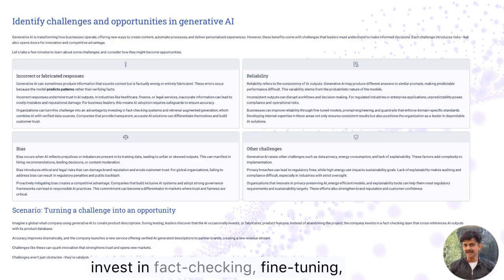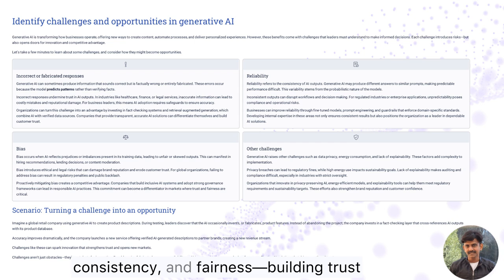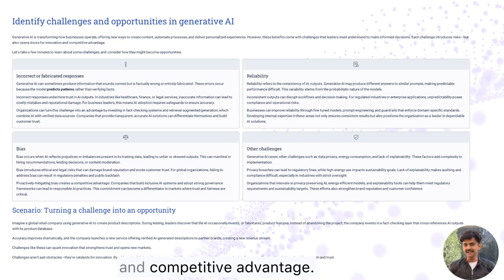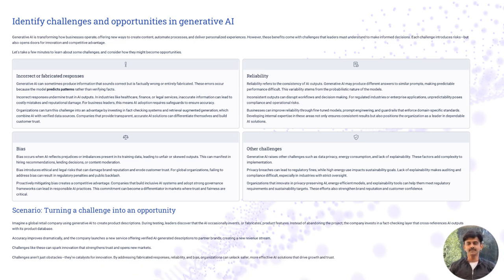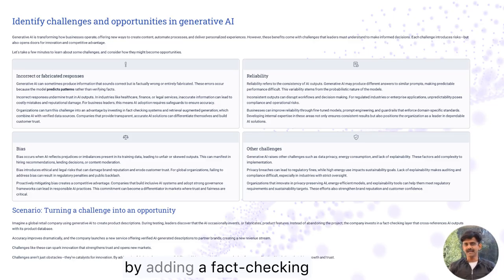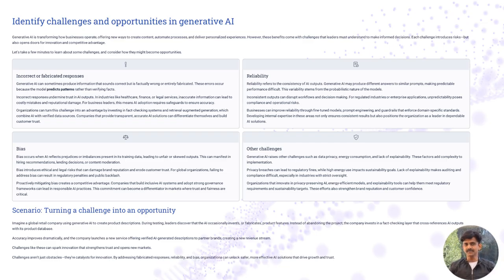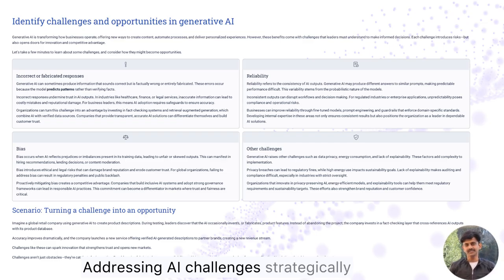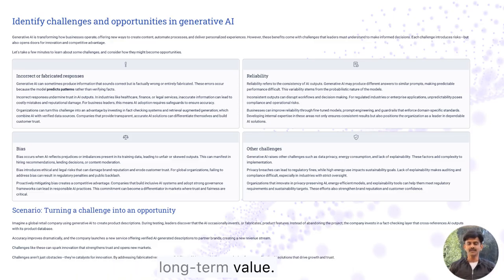Organizations can invest in fact-checking, fine-tuning, bias mitigation, and sustainable, transparent AI practices. Doing so enhances accuracy, consistency, and fairness, building trust and competitive advantage. For example, a retail company improved product descriptions by adding a fact-checking layer, turning a flaw into a new revenue stream. Addressing AI challenges strategically can unlock innovation and long-term value.